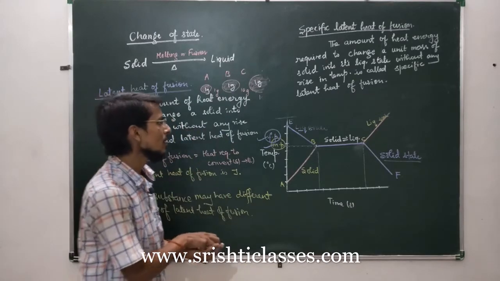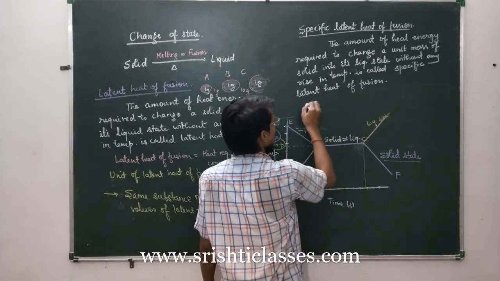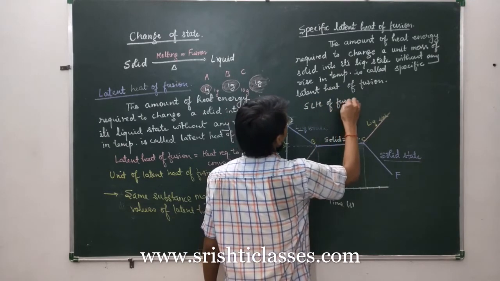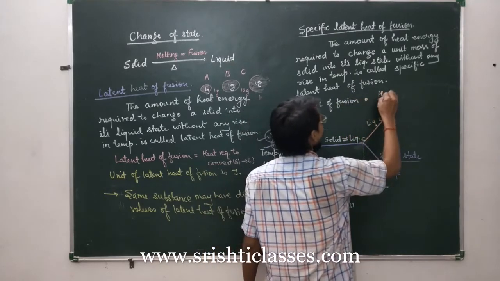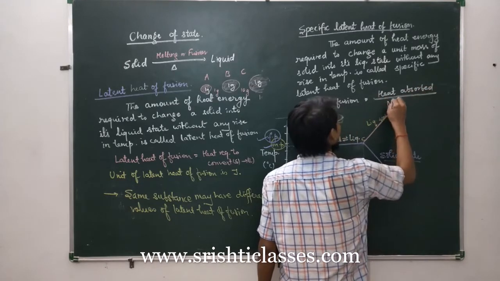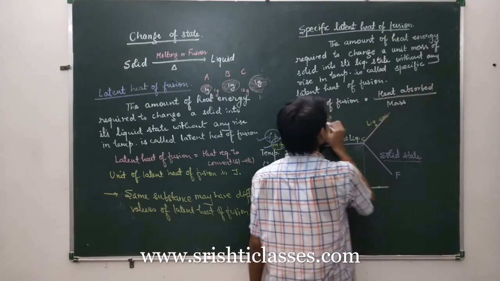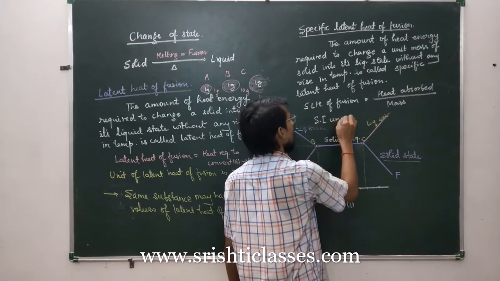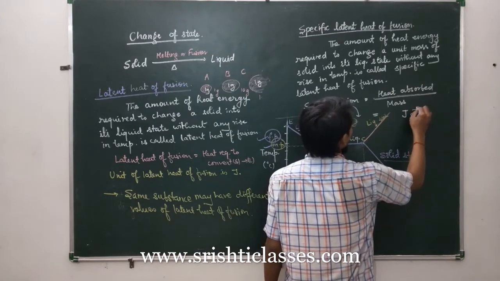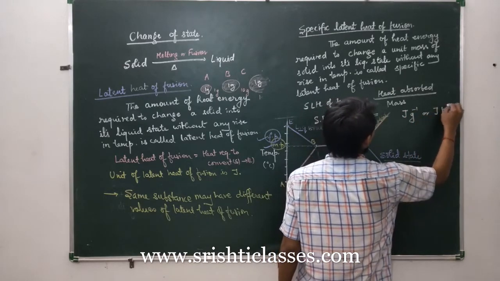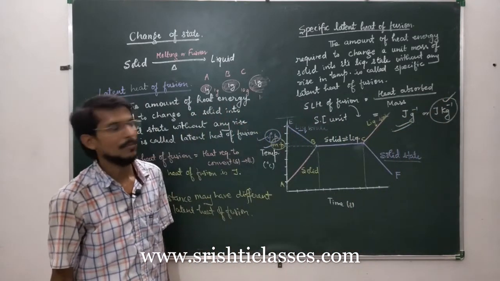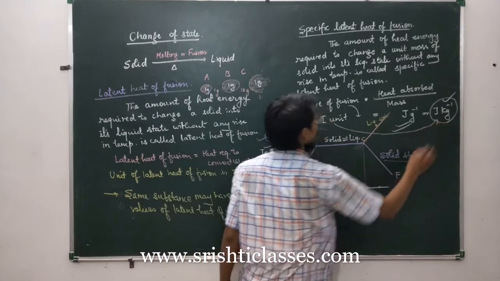Okay, so the specific latent heat of fusion is equal to heat absorbed by mass. So its SI unit will be joule per gram or joule per kg. Joule per kg is the SI unit and joule per gram is the most commonly used unit. SI unit is joule per kg. Okay.